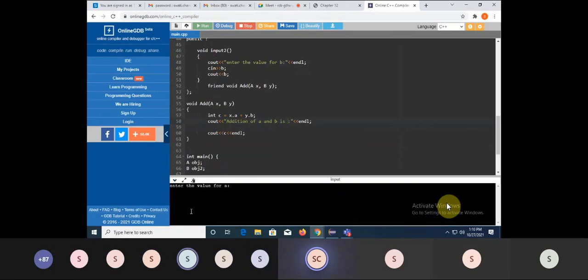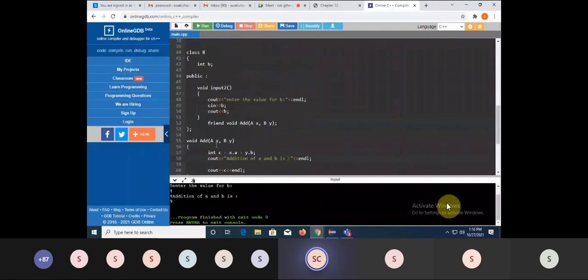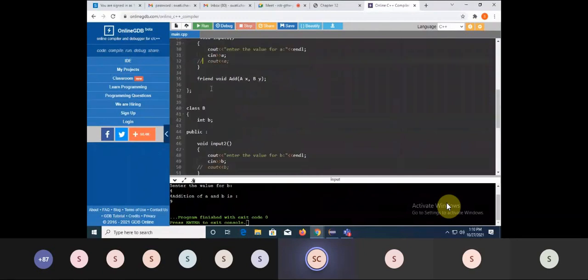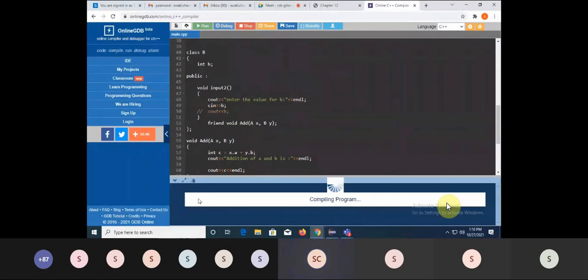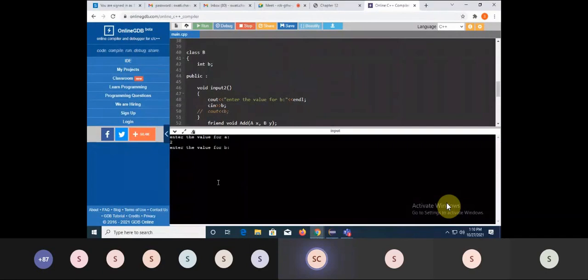So it is taking the value of A. So for example, I'm taking it as 5, enter. Then enter the value for B it is coming. So it is maybe 4 you can take, and the output is 9. So 2, maybe 4, output is 6.